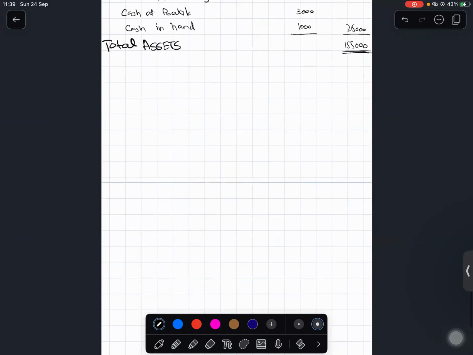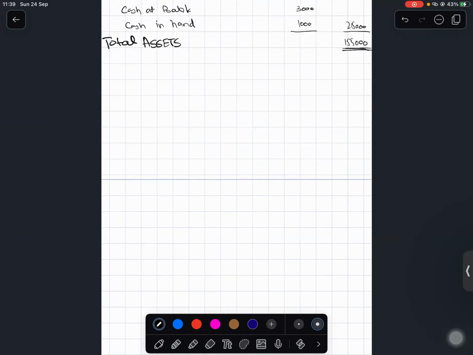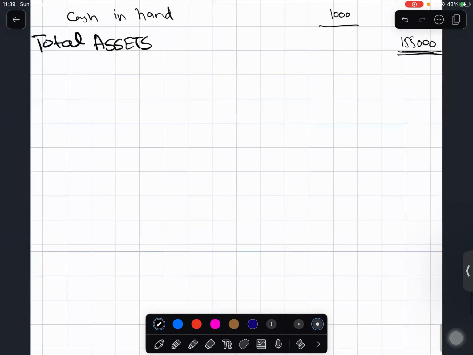Now, once this is done, then we give the heading of capital and liabilities.